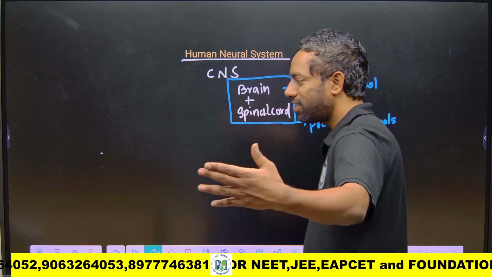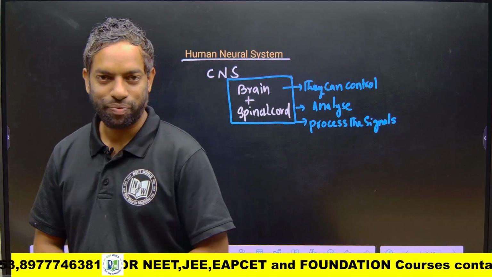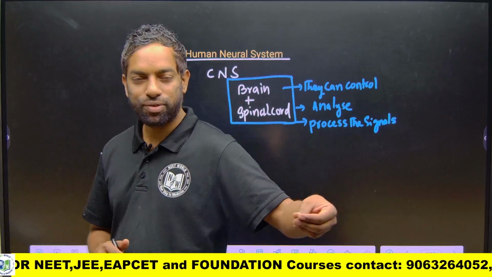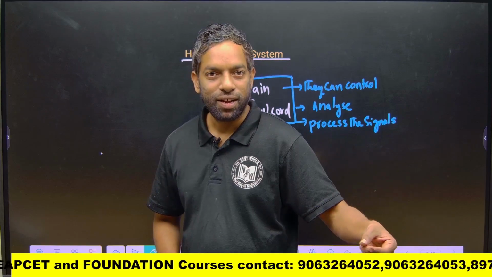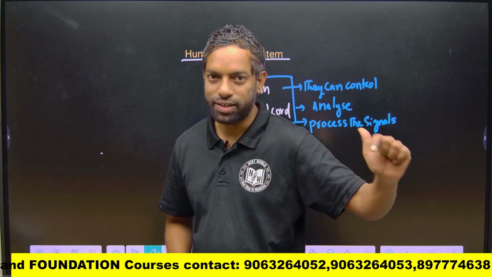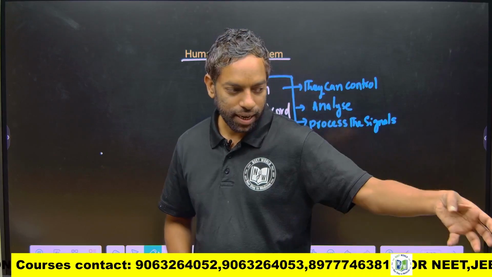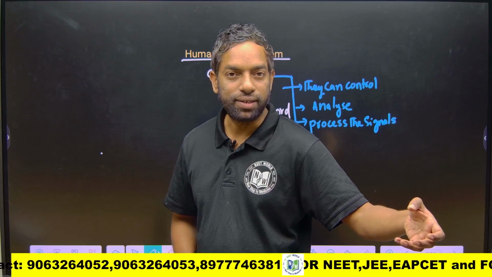What signals can they control, process and analyze? Guys, suppose a snake comes towards us. There is an object moving. With our sensory organs, like vision, the optic sense, we recognize that it is a snake. How do we recognize it?